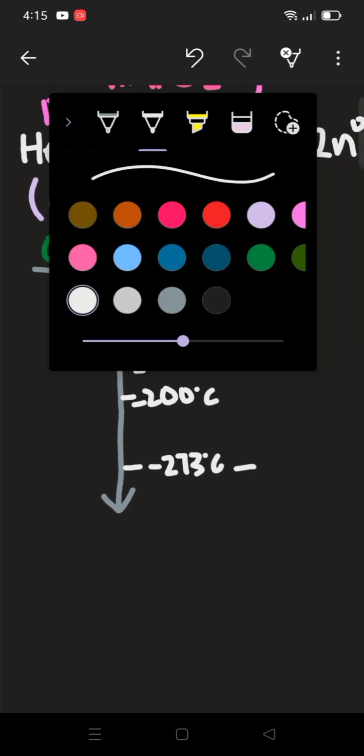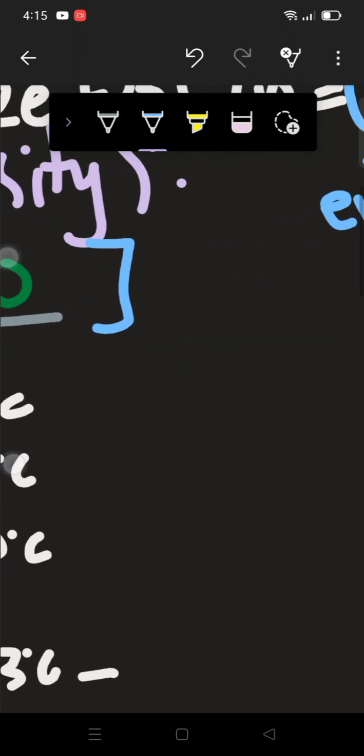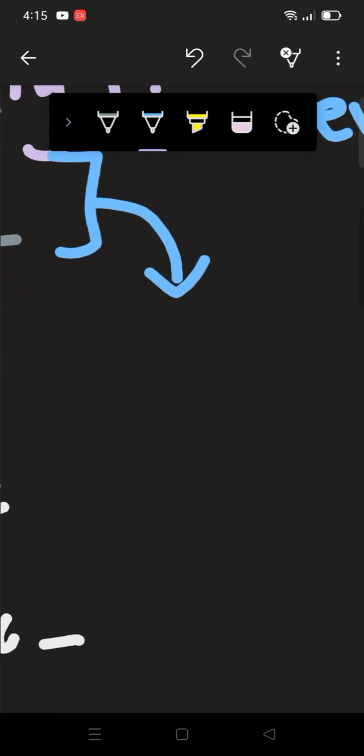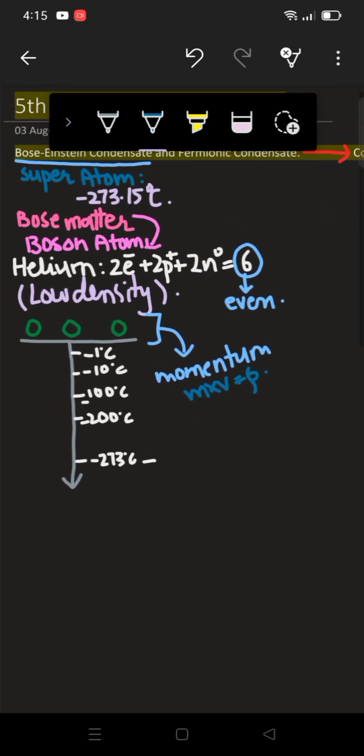We know that there is a characteristic of particles, that these particles will have what? They'll have momentum. Momentum is the product of mass and velocity, which is represented by p. Alright, so these particles have momentum. This momentum was high when they were not at the decreased temperature.